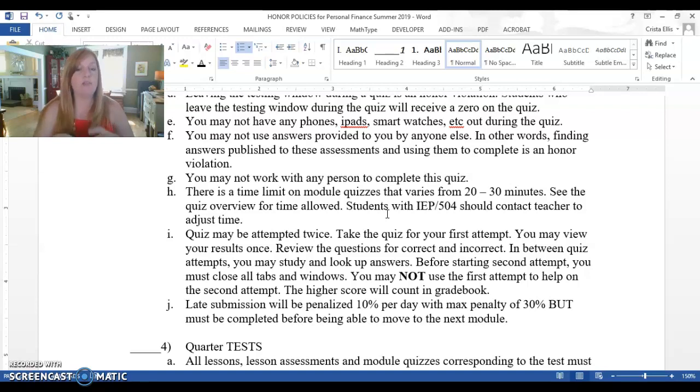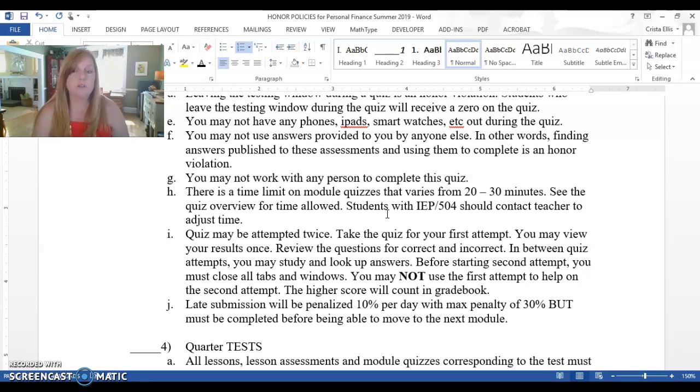You may then, at that point, study. You may look up answers to the ones that you missed. You may basically revisit Google in between your first attempt and your second attempt. So study the quiz that you took, study the information that you have, look things up that you didn't know, figure out what you think the answers are.